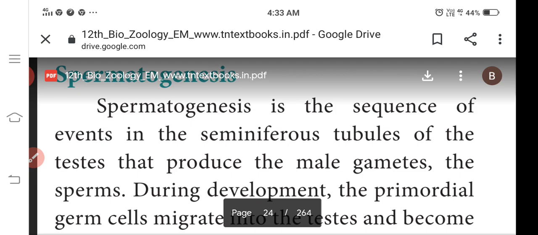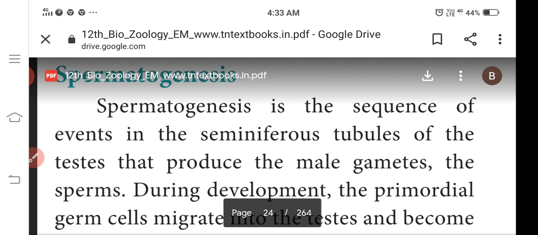Spermatogenesis is a series of events that takes place in the seminiferous tubules, particularly producing the male gametes. The male gametes produce testosterone, and large numbers of sperms are formed.